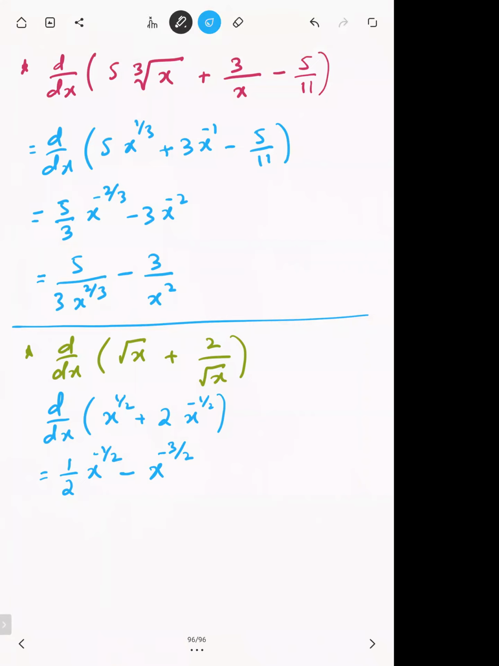And if you want to simplify, you can, but the differentiation is done. If you want to simplify, we can write this as 1 over 2 x raised to power positive 1 by 2, and here x raised to power positive 3 by 2. Further we can write 1 over 2 under root x minus 1 over under root x cube. I hope this is clear. That was the first rule of differentiation.